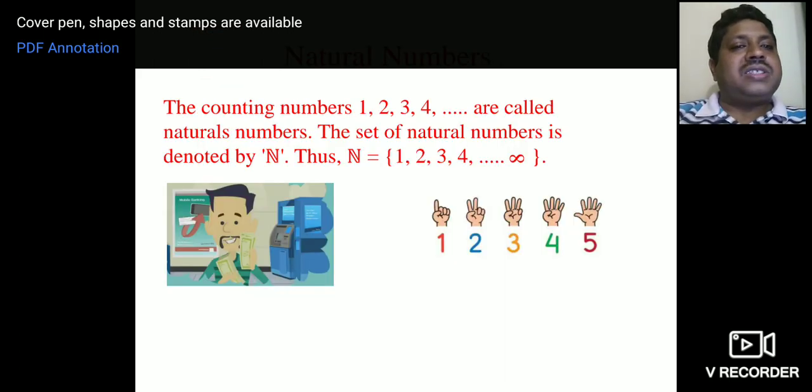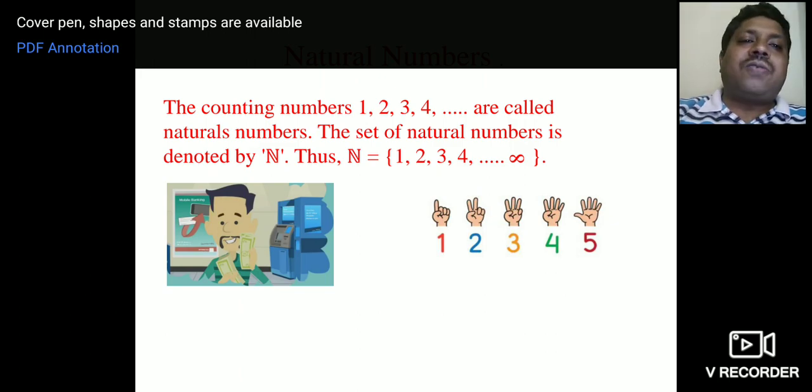Now let us see what is a natural number. You already know that the counting numbers 1, 2, 3, 4, etc. are called natural numbers. The set of natural numbers is denoted by N. Thus, N is equal to 1, 2, 3, 4, etc. up to infinity. Children, you can see natural numbers always start from 1.